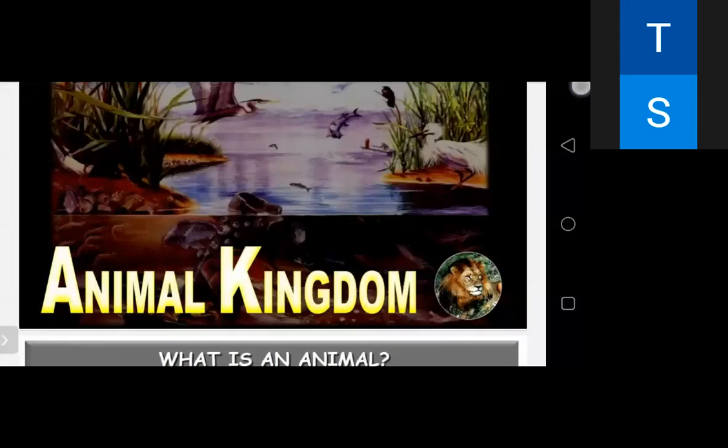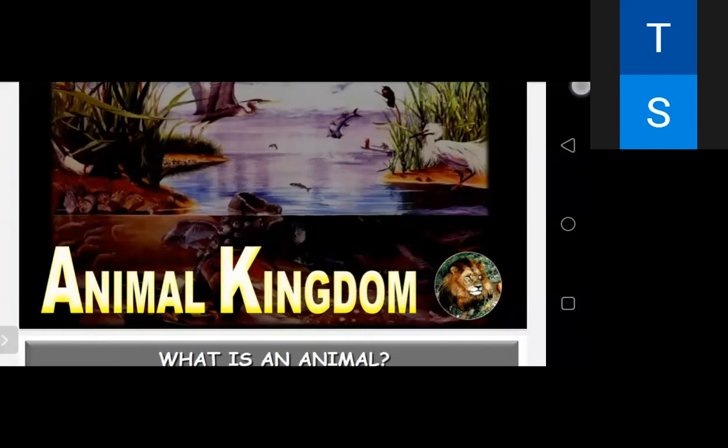Today I'll start chapter number 4, that is Animal Kingdom. You all know that R.H. Whittaker classified living organisms into five kingdoms: Monera, Protista, Fungi, Plantae, and Animalia. In the second chapter, we covered Monera, Protista, and Fungi. The third chapter is for the plant kingdom, and this fourth chapter is totally dedicated to the animal kingdom.